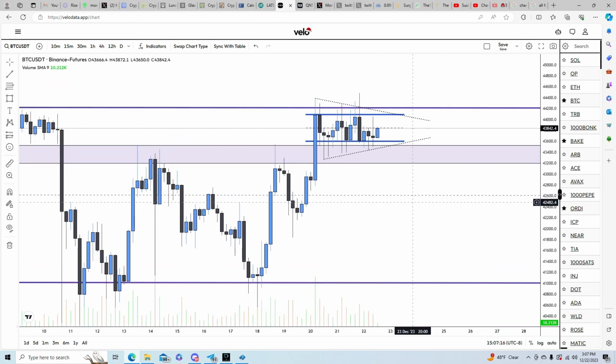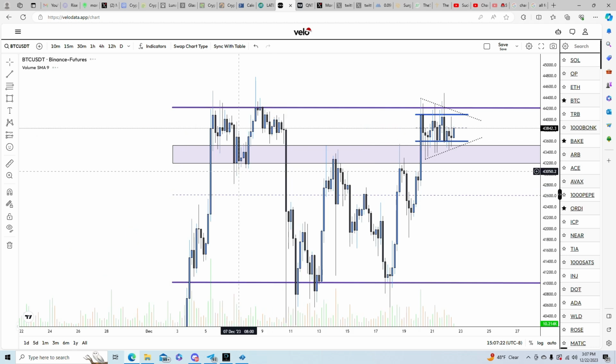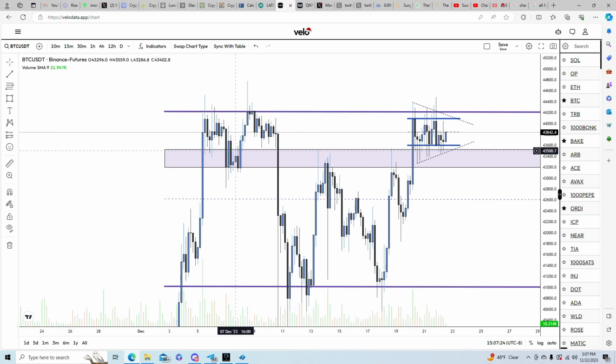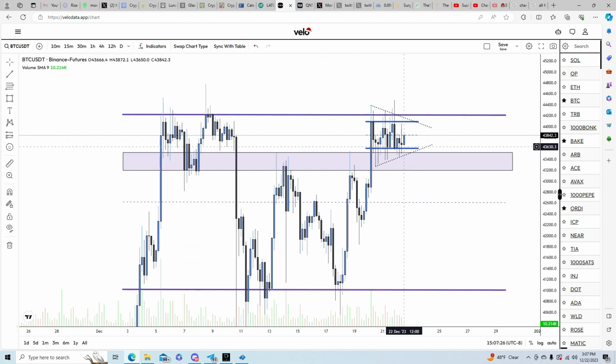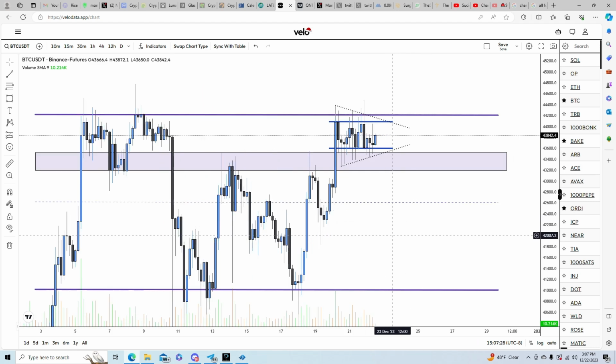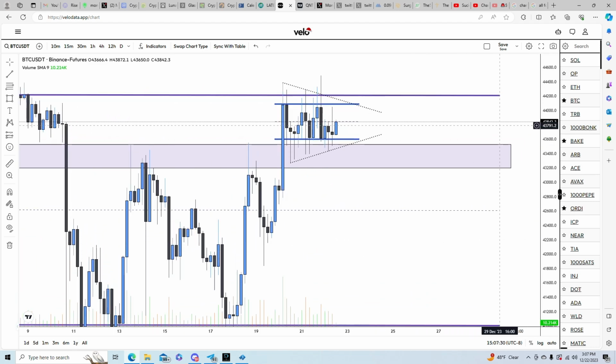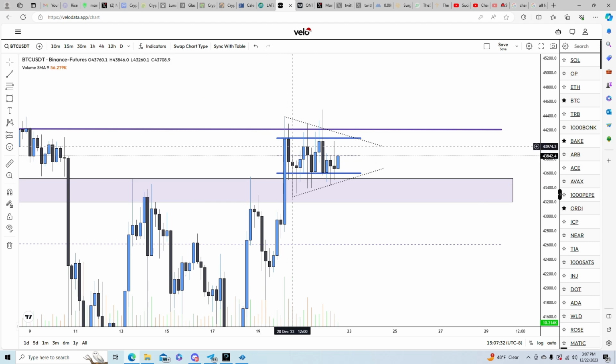Now, if we zoom into this, we have our basically correction, our dip V bottom here, and it goes off of our key SR. So we basically made those new highs, and we came and went through a very big barrier, and we're just sitting pretty, creating a bull flag / triangle continuation. Depends what breaks and what holds. So going off the channel for the bull flag here, we are going off the first candle closes to the bottom of the candle closes, and that is our range here.